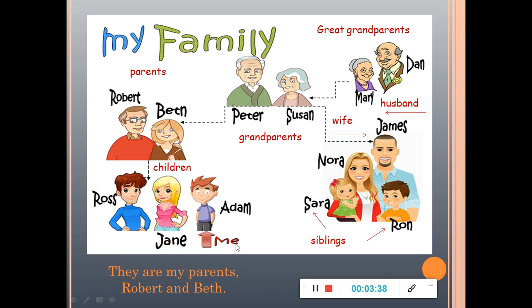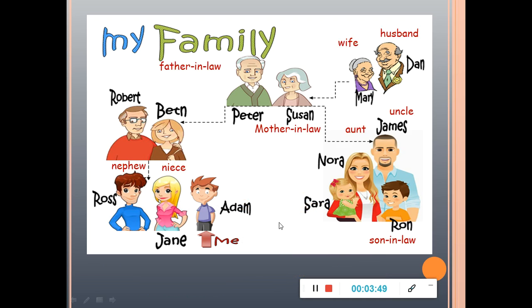They are my parents, Robert and Beth. Sarah and Ron are siblings. And in our last photo, we have the in-laws. In this case, la familia política, the father-in-law, the mother-in-law.